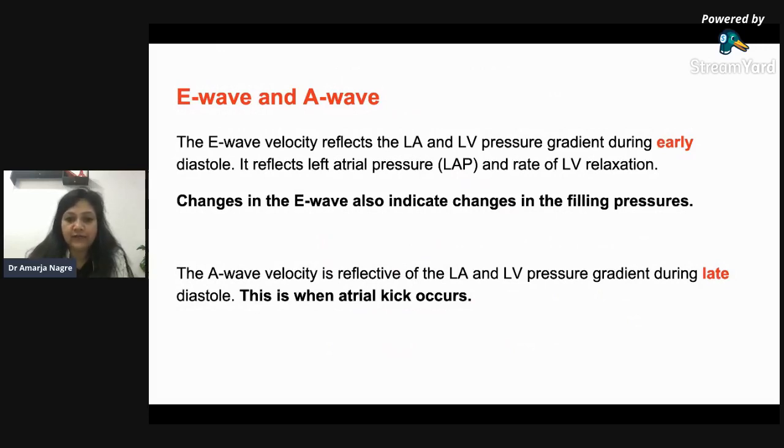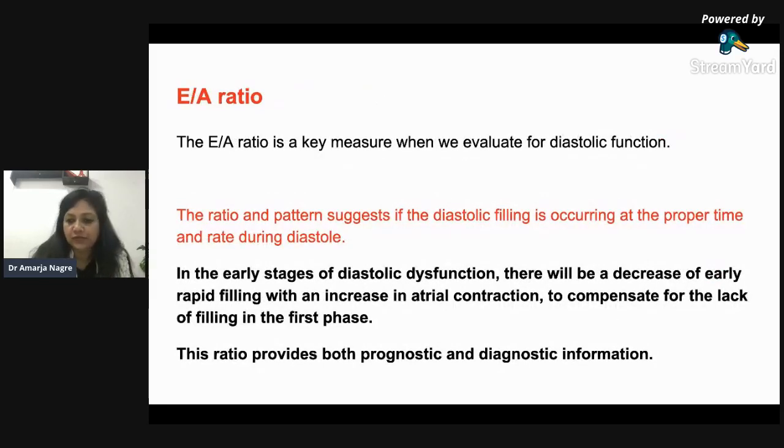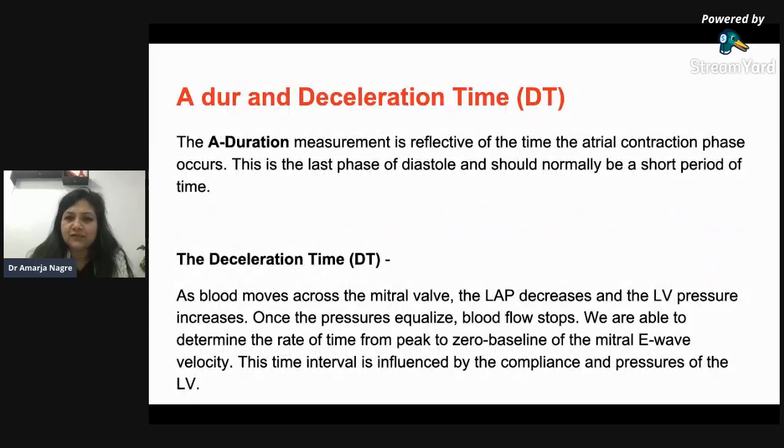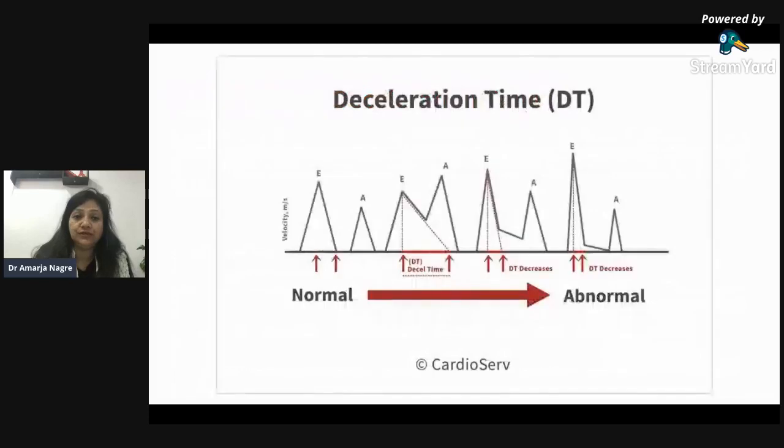The A wave velocity is reflective of the LV pressure gradient during late diastole, as I told, and it is the atrial kick that we have to remember. The E/A ratio also, I told you the importance of it. The A duration, just now I told you how important the duration is, and then the deceleration time is also important, because till the LA and LV pressures equalize, this flow keeps on happening from the LA to LV. Once the pressure equalizes, blood flow stops. We are able to determine the rate of time from peak to zero of the mitral E wave velocity, and this time is influenced by the compliance of the LV. That is why this DT is also taken into account.